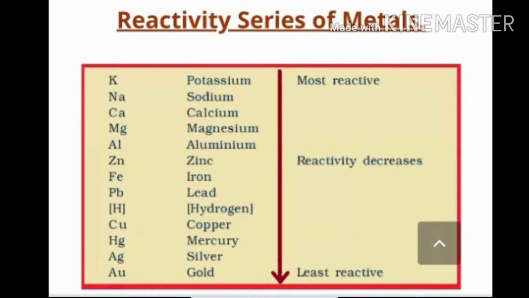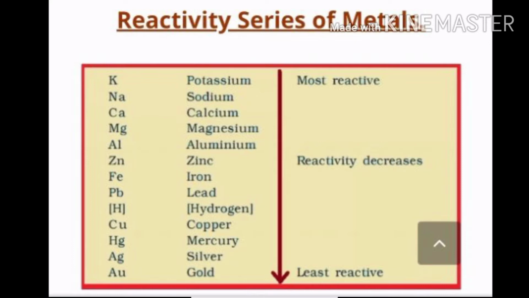The most reactive metals like sodium, potassium, calcium are placed at the top. Then come the metals which react at a moderate rate, like aluminium, zinc and iron. And at the bottom are the metals which are least reactive or non-reactive at all. If you notice in this reactivity series, hydrogen is placed.